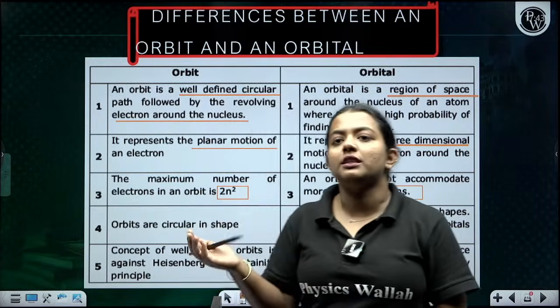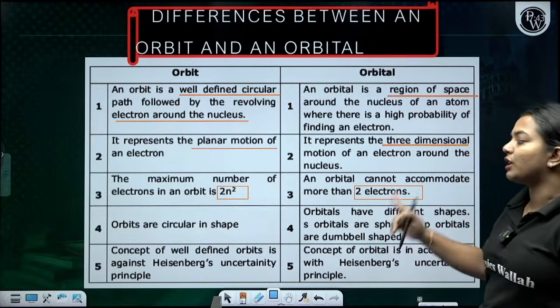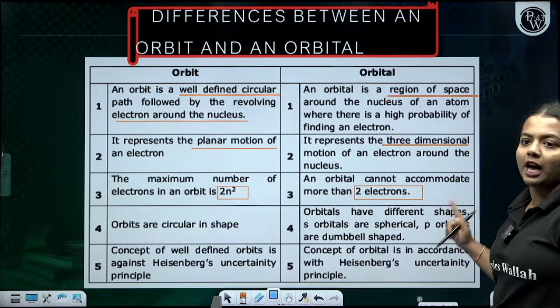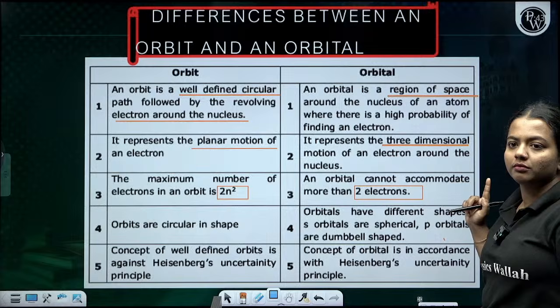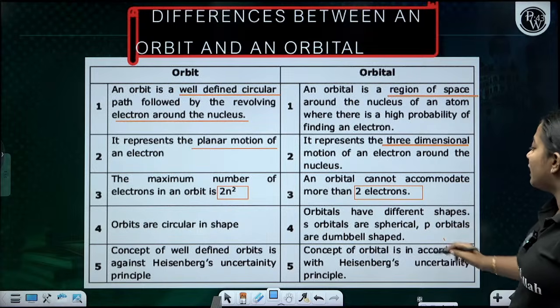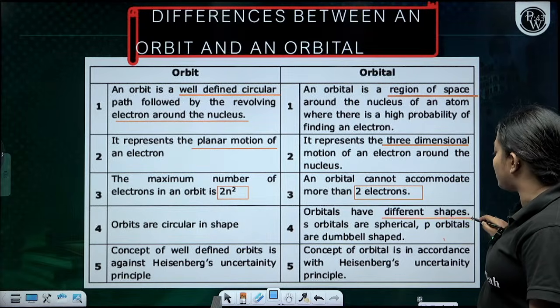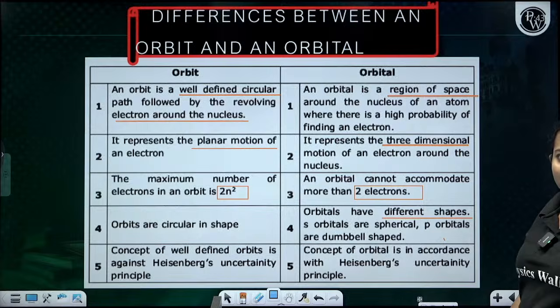So that is orbit and orbital. An orbit is circular in shape, while orbitals have different shapes: spherical for s, double dumbbell shape for p, and so on. Clear?